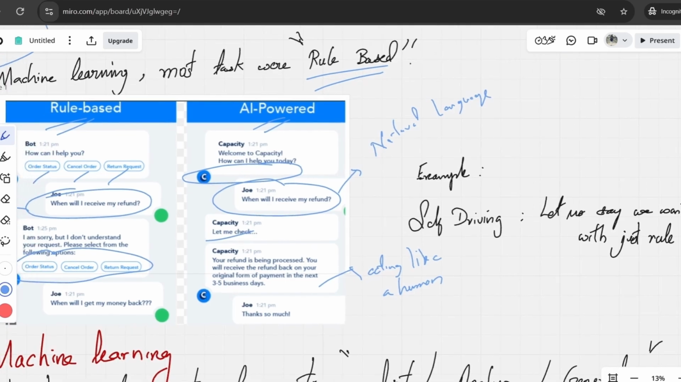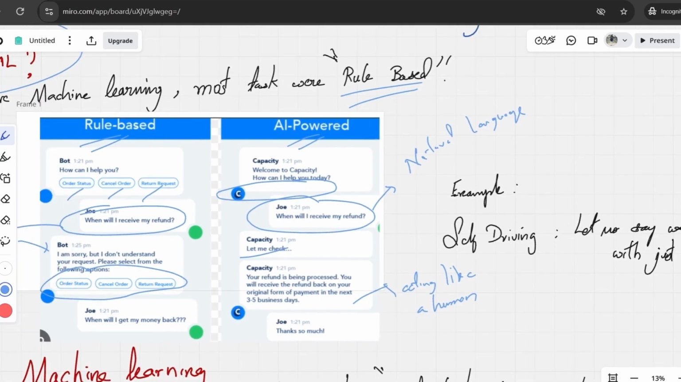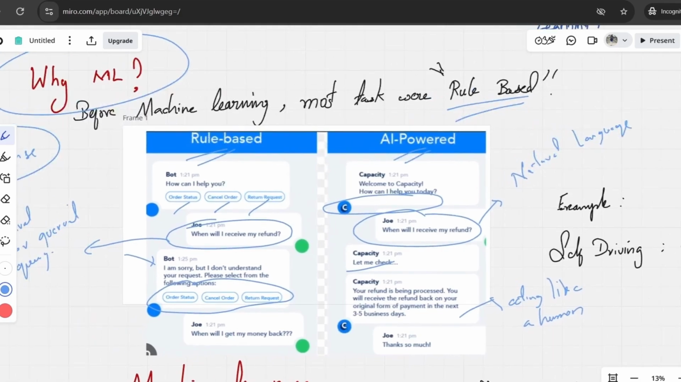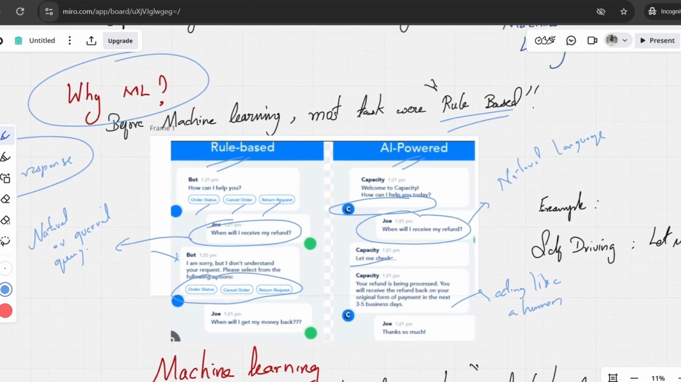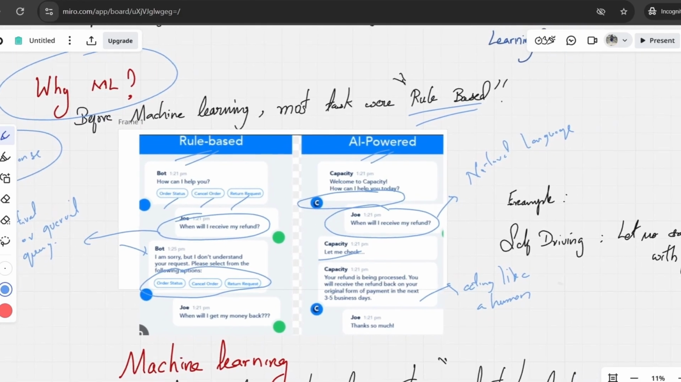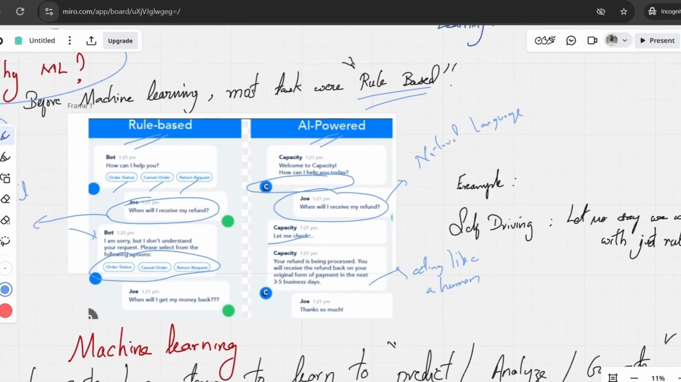So there is no predefined rules over here. An AI-powered chatbot can work only on the ML or AI models behind it, or it can also take advantage of the rule-based approach. So it can be both, but a rule-based approach is just a rule-based approach. That means it is only a condition-based system, right? I hope you got the difference between a rule-based and an AI-powered chatbot.